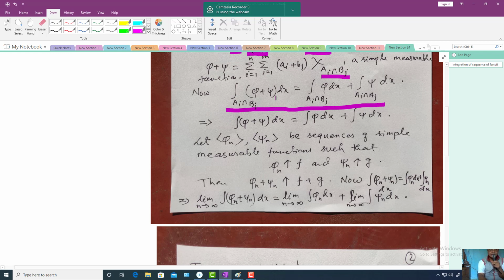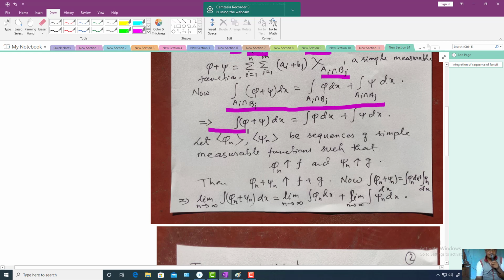And then from here, using this one, integration on R means what? R can be written as the union, i running from 1 to n, union j running from 1 to m, of A_i intersection B_j, that is equal to R. So that is equal to the sum of these two integrations.